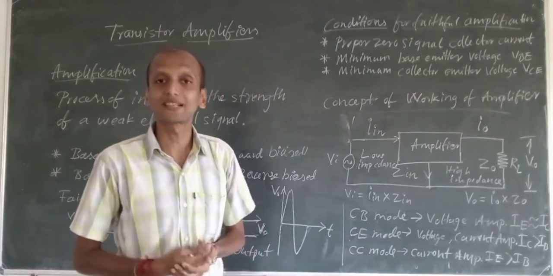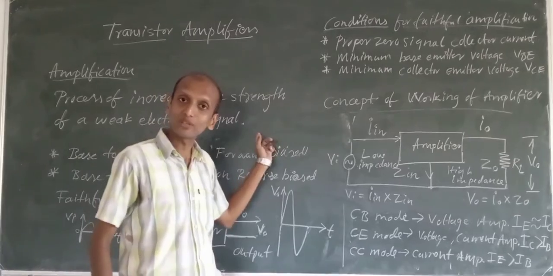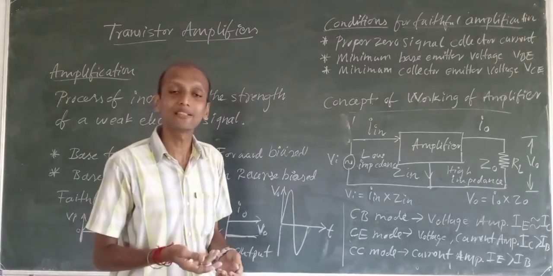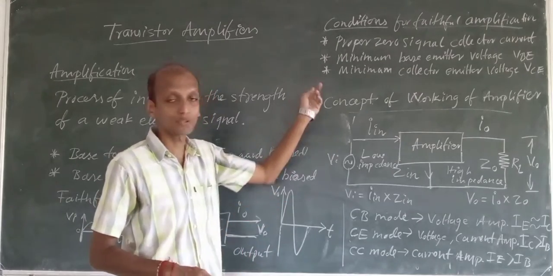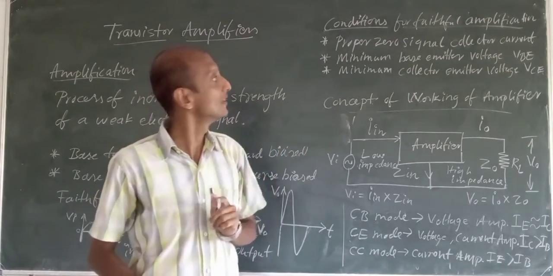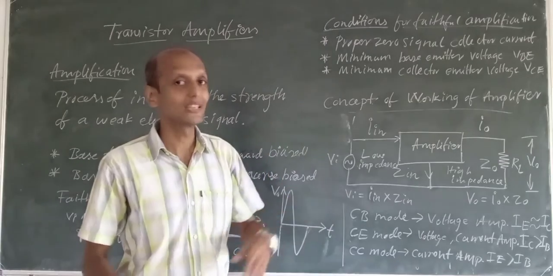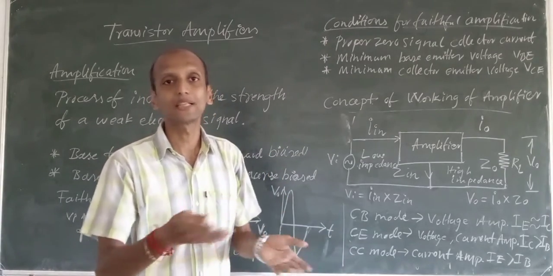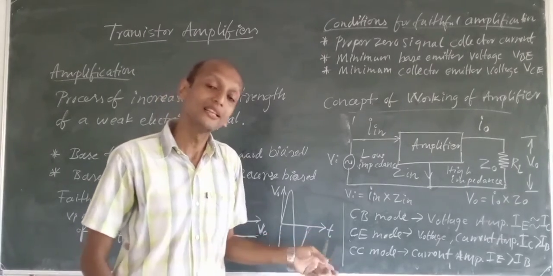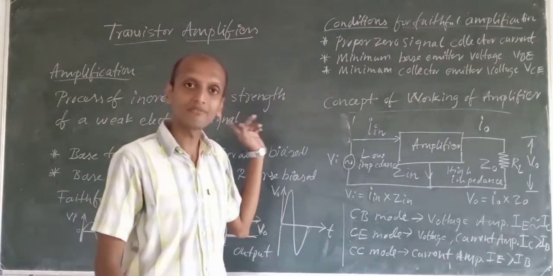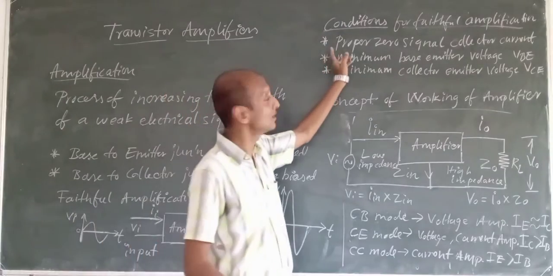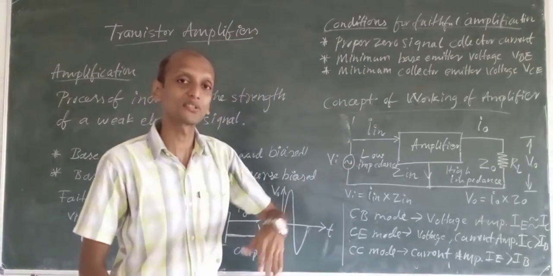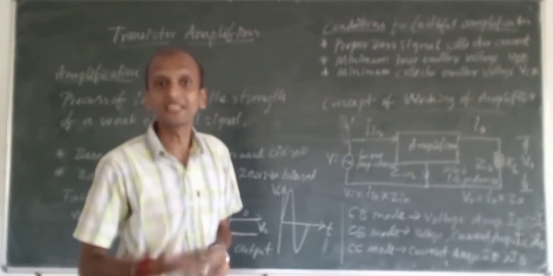It is again the same thing I said before: no signal, unless they have given any input signal. Zero input means they haven't given any input signal yet. So that is what we call zero signal collector current.